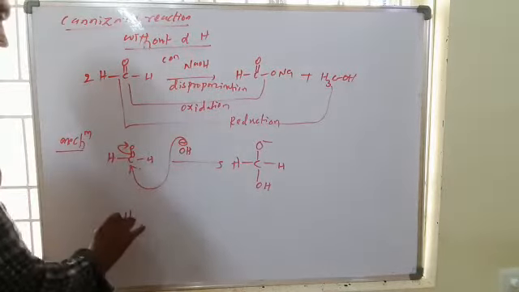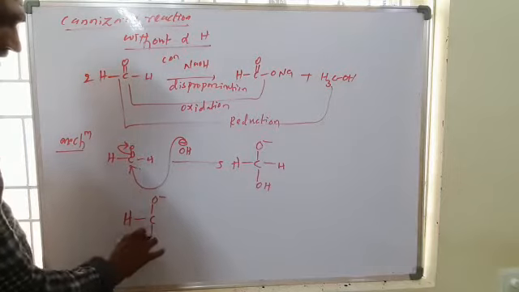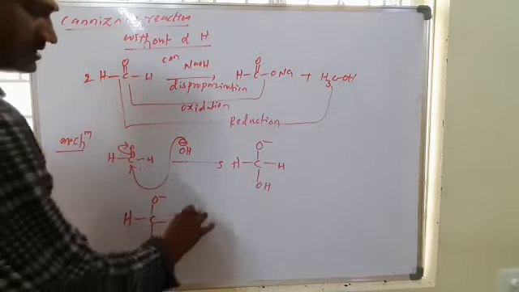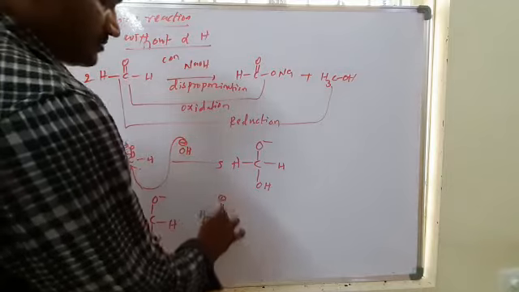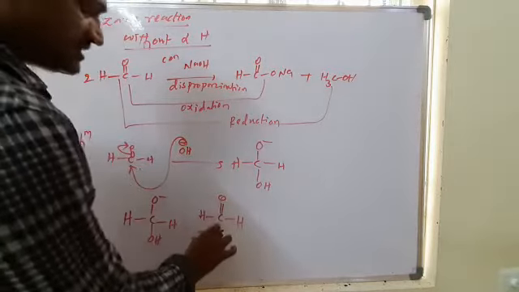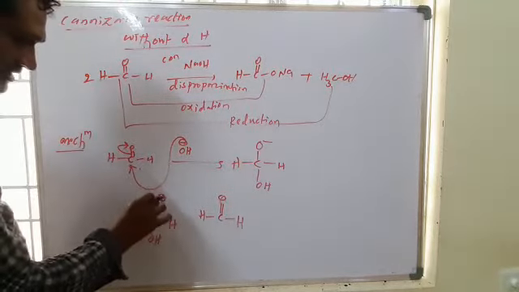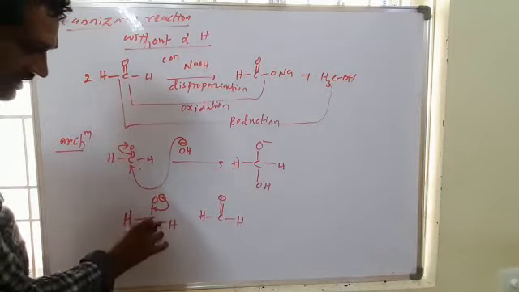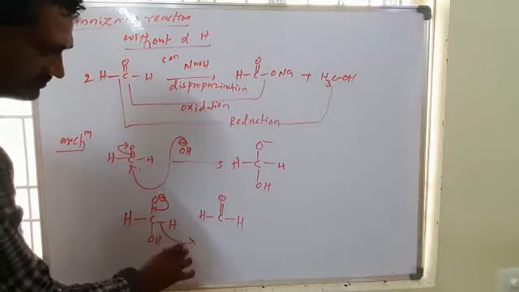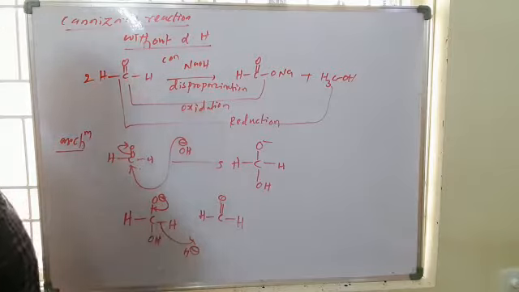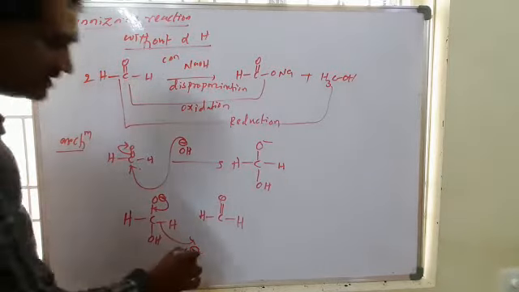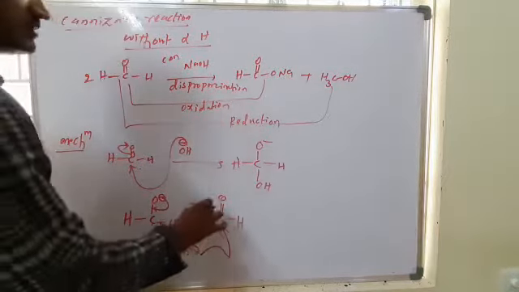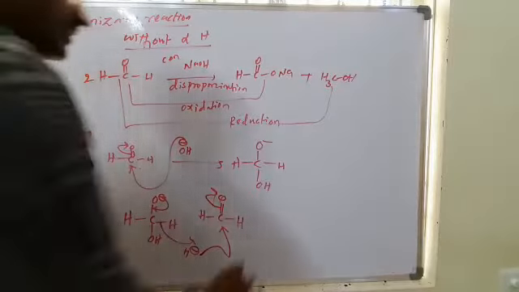In the second step, O minus OH H, and another second molecule, HC double bond O. This is the second molecule. When this negative charge migrates here, this hydrogen will shift as an H minus, a hydride ion, which will be eliminated. That hydride ion will attack another molecule of formaldehyde.